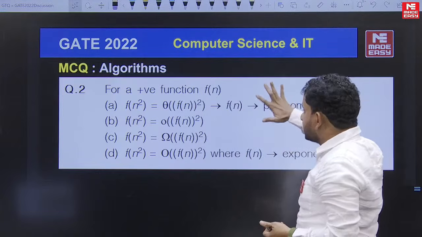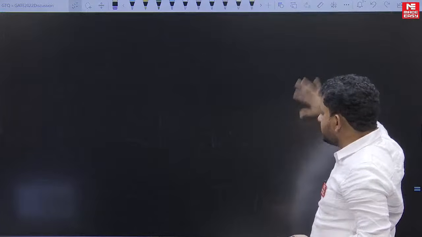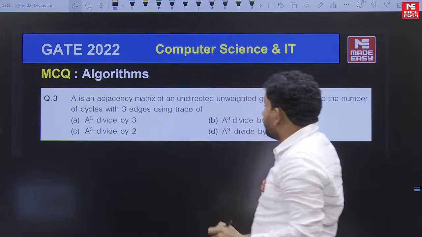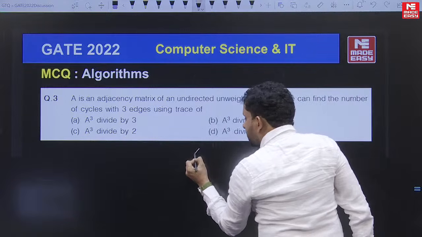Yeah, this question is already discussed, and this is an all pair shortest path application.